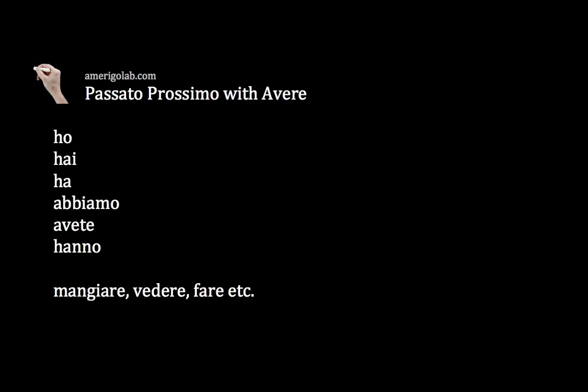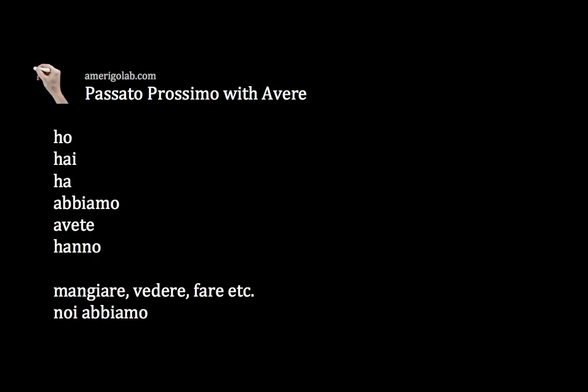So let's say you want to say, we ate yesterday. We ate pizza. So you start with what? You know, we is noi. Then you take the correct form of avere that works with noi. So in this case it will be abbiamo. So noi abbiamo.